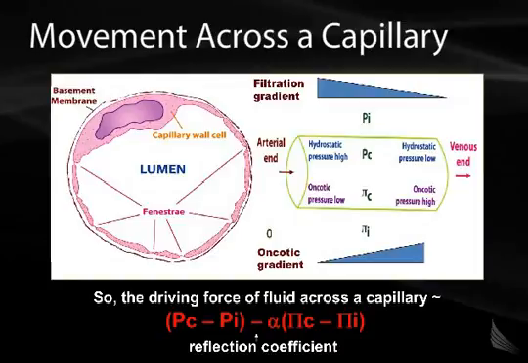An additional force which influences the flow of water across the capillary membrane is the oncotic force. The oncotic force is an osmotic force that draws fluid down its osmotic gradient. The difference between the oncotic force and osmotic force is that the oncotic force only refers to those molecules that are asymmetrically distributed across a capillary membrane.